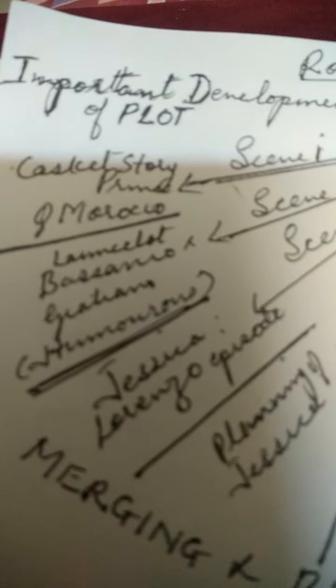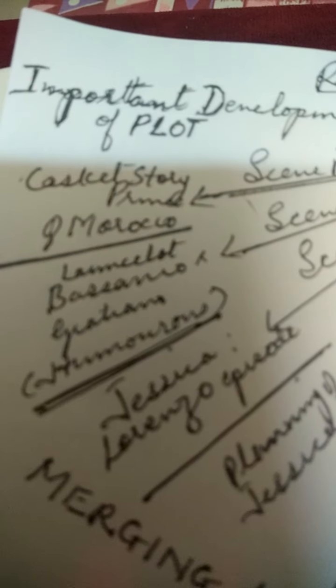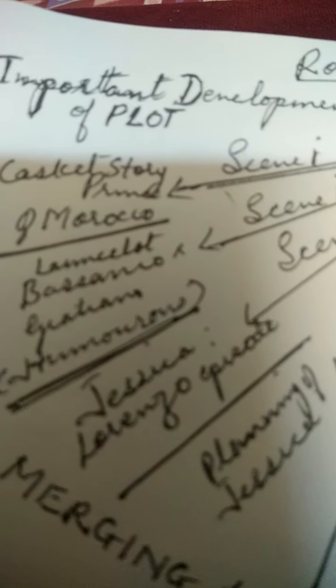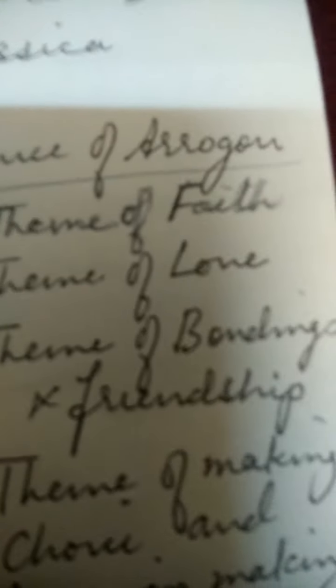And see, this prince has come far away just to make the choice. And Portia's statement is also very important, when Portia points out the lottery of my destiny. And we have the theme of faith also, theme of love, and theme of bonding and friendship.